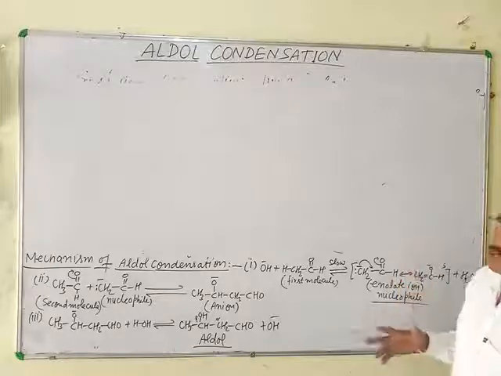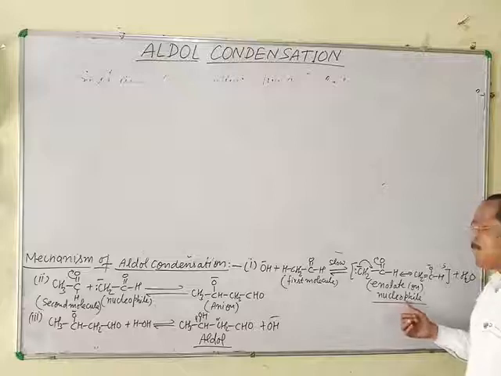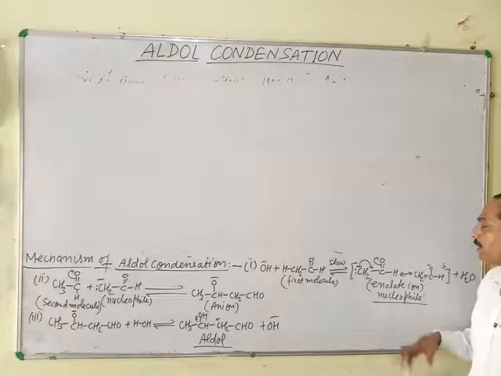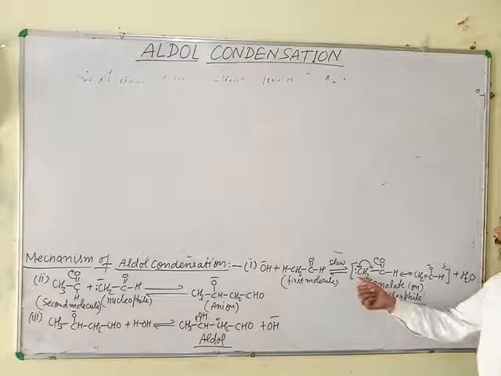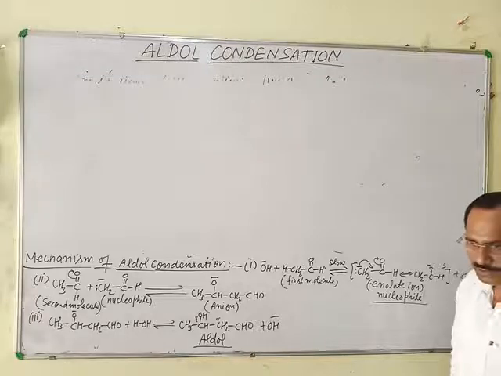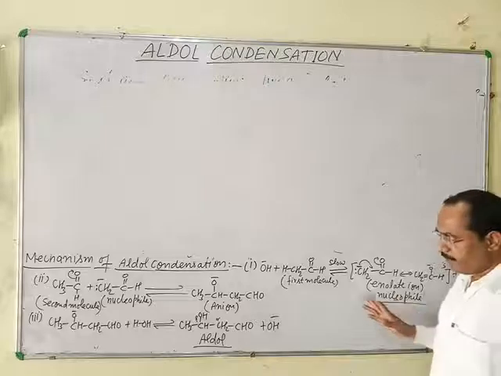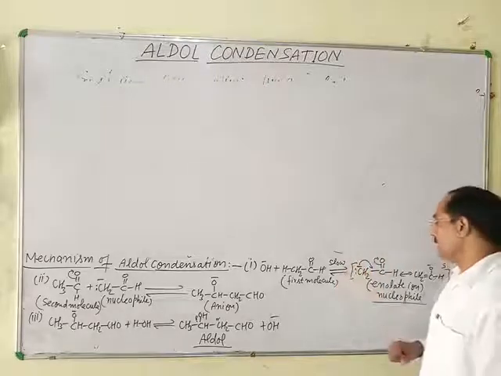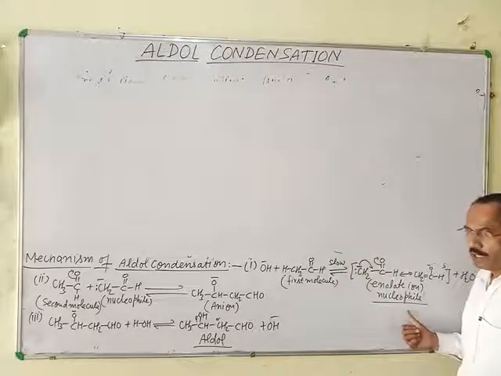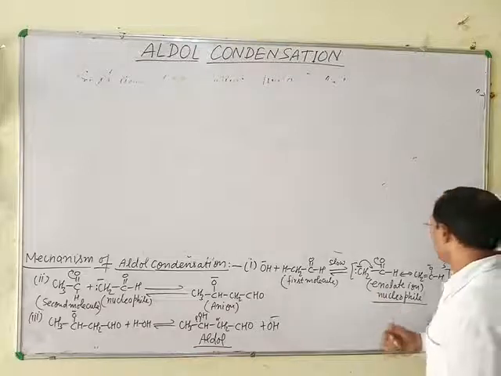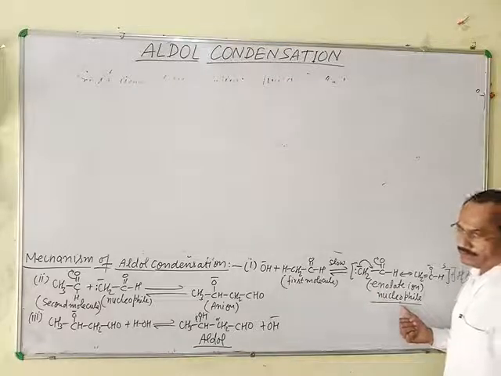In aldol condensation, the enolate ion acts as a nucleophile because of the negative charge present on the carbon atom. So the first stage is the formation of enolate ion.